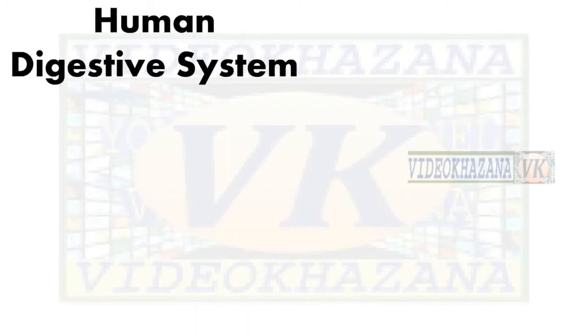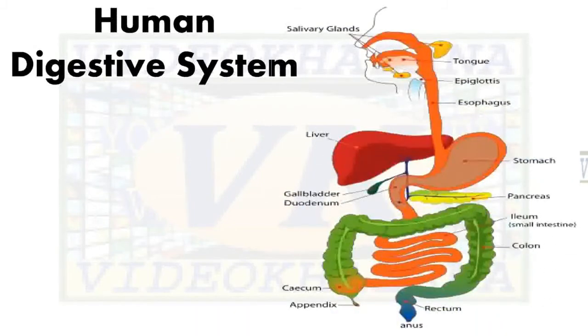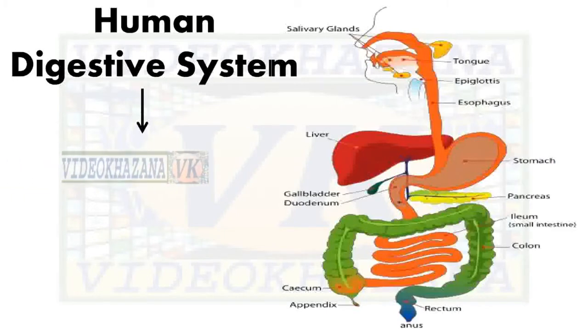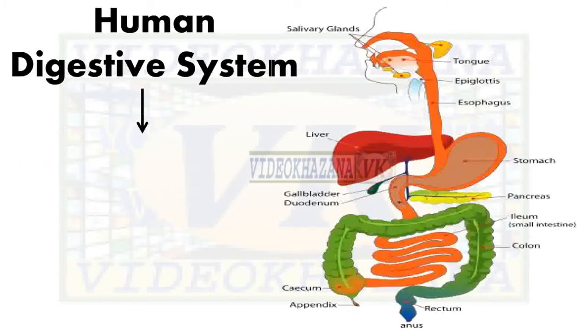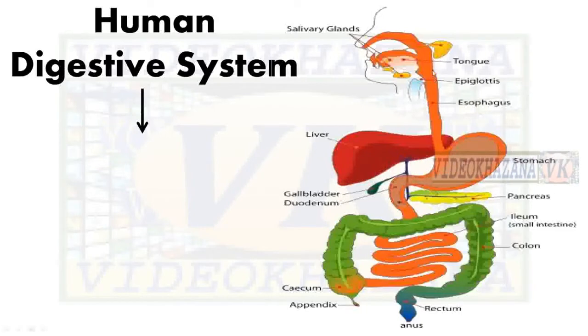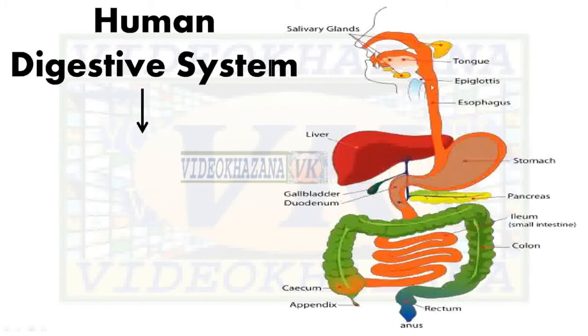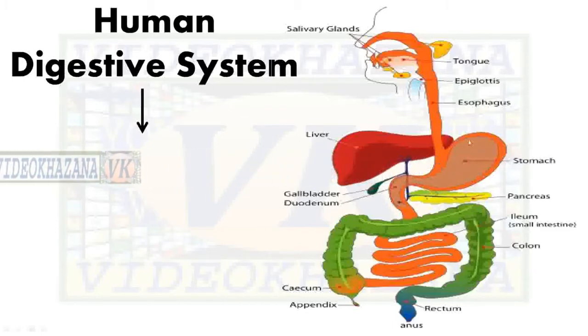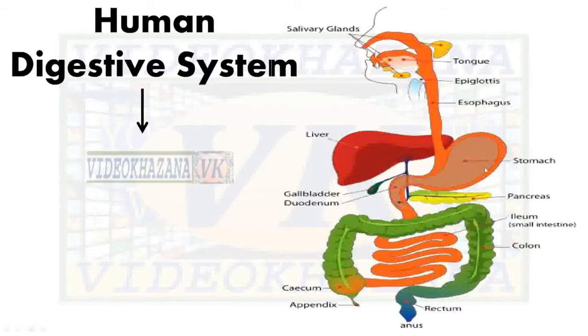So, we will talk about the human digestive system. The nutrition in human beings takes place through the human digestive system. This is the human digestive system in which the mouth is there, salivary glands in the mouth, the tongue is present in the mouth, then the epiglottis, and food enters into the esophagus through this epiglottis.